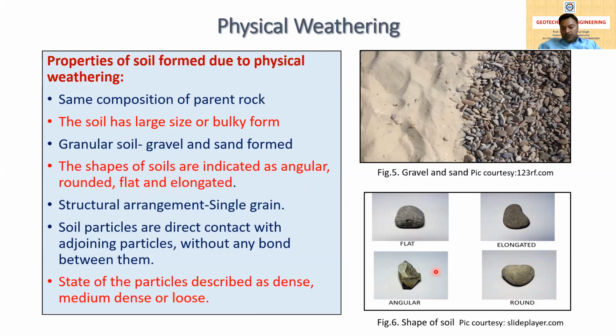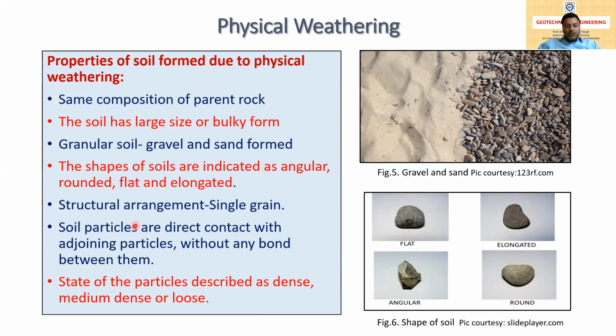You can see in this picture, figure 6, that it is flat. Flat means that the surface area is more elongated. In elongated, one portion of the soil particle is long, and angular has various angled parts, and in rounded it will be almost circular or rounded in shape. So these are the four major shapes that will be formed due to physical weathering.